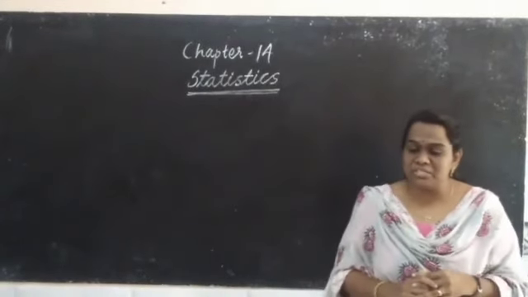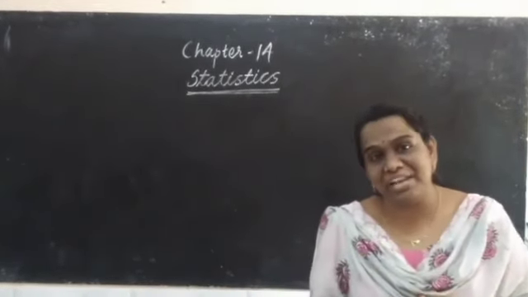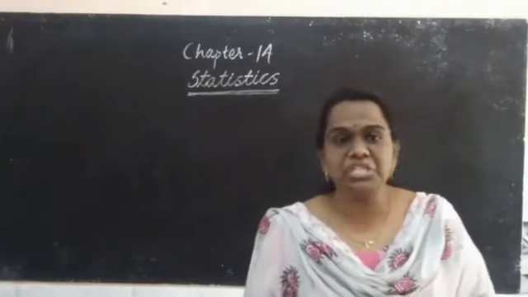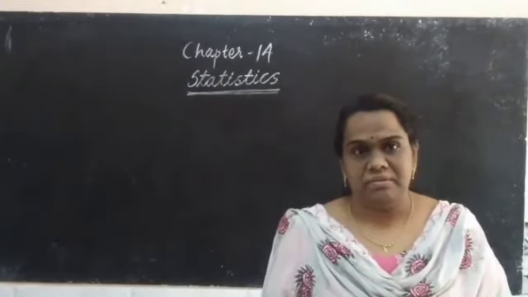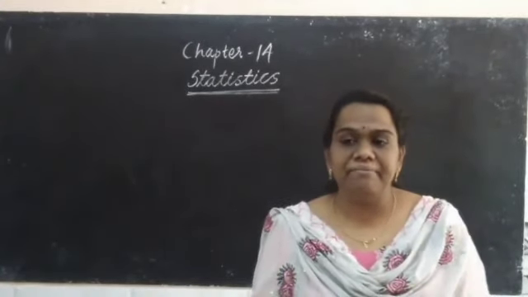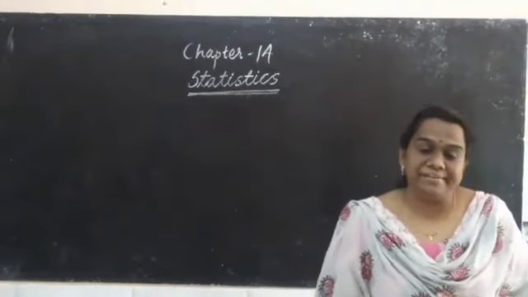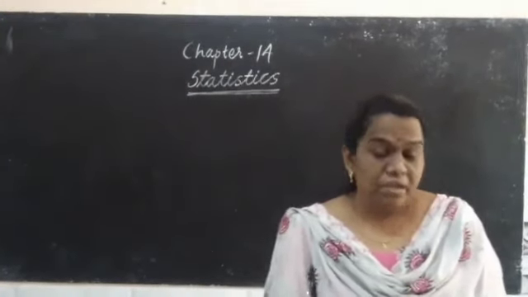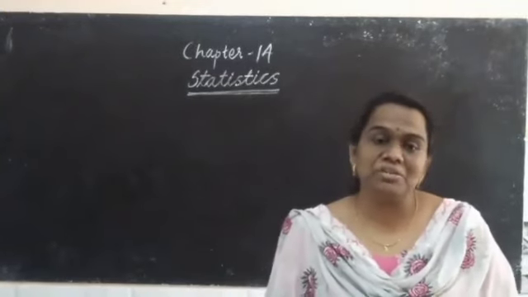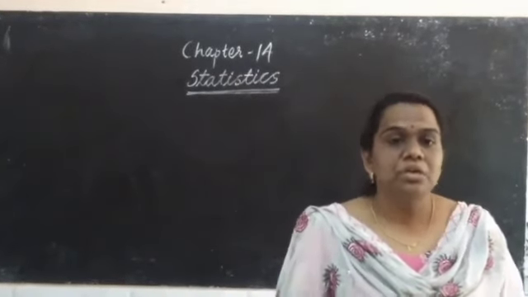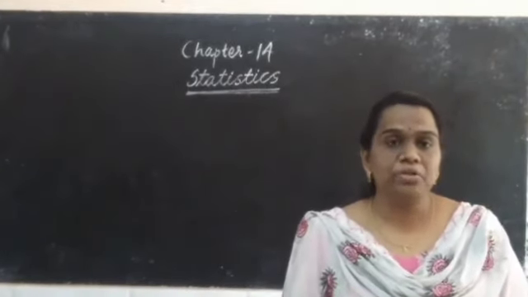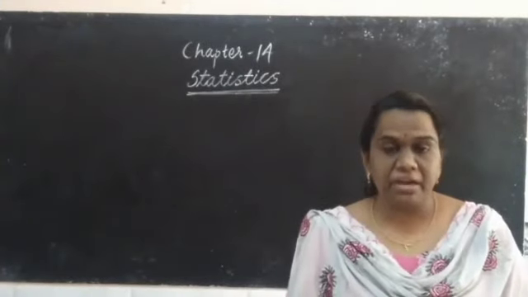Which are the measures of central tendency? Actually, the average height of a student. In case of your weight, your physical education teacher is going to measure your weight and record it.